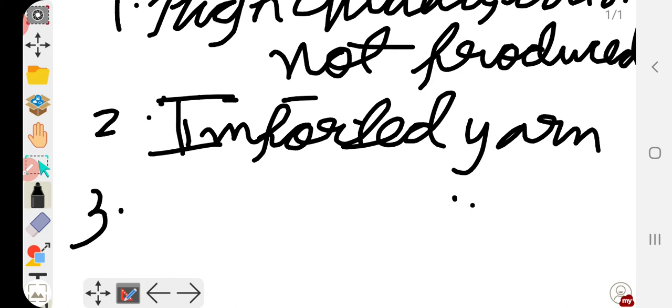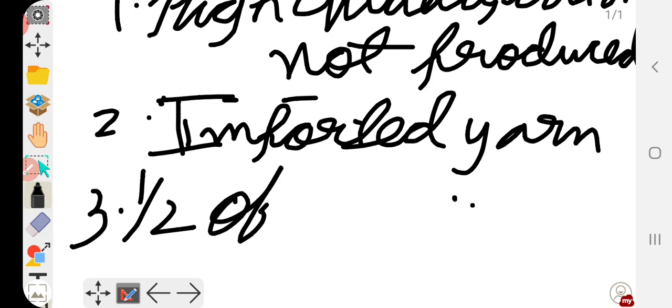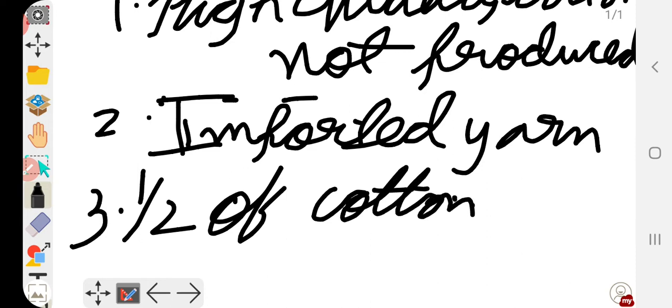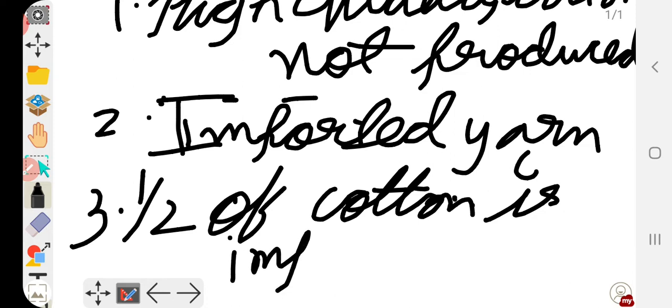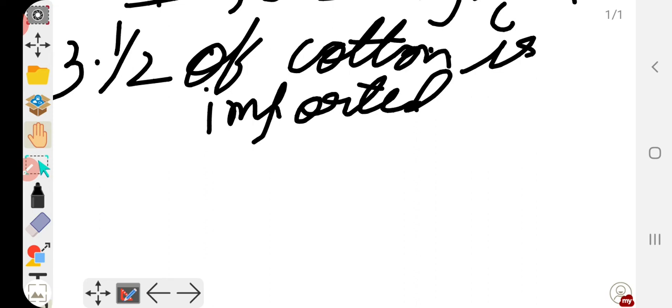Third, half of the cotton is imported, which is quite expensive. That means the European cotton textile industry is based upon imported yarns.